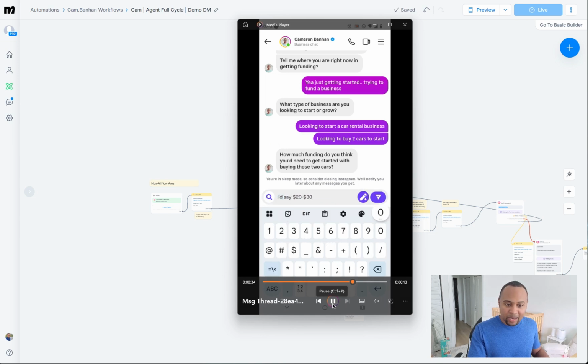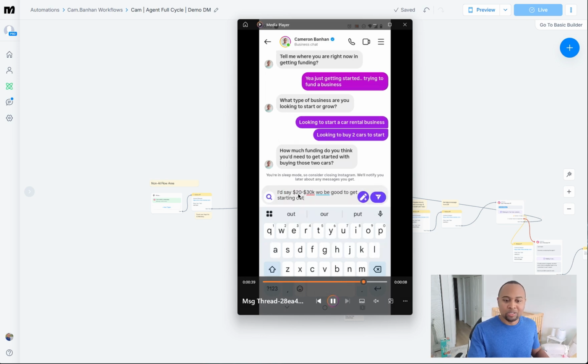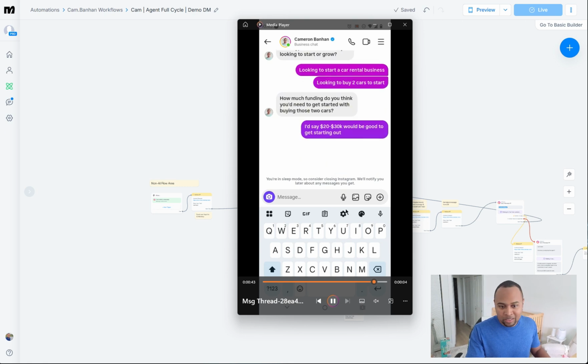All right. From there, again playing the part of the user, I'm saying 20, 30,000 would be good starting out. And then lastly, we see here, it says, sounds good. Would you be open to hopping on a call and walking through it? And basically from there, it could send the invite link or book a meeting or whatever the case may be.